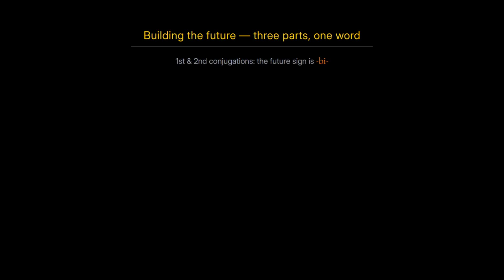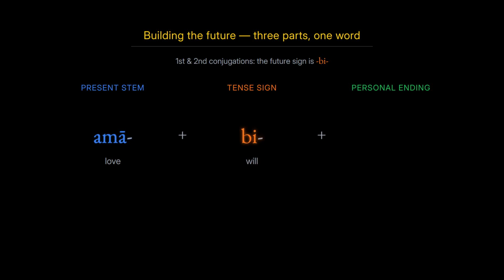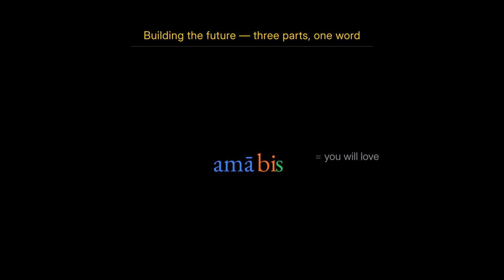Now the grammar. In the first and second conjugations, the sign of the future tense is bi. You take the present stem, you add that tense sign, and then the personal ending you already know. Break one form into its three parts, and you'll see it exactly. Ama. The present stem, meaning love. Bi. The tense sign, meaning will. S. The personal ending, meaning you. Put them together and you get this word, you will love.